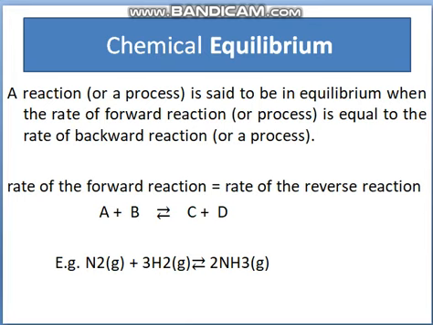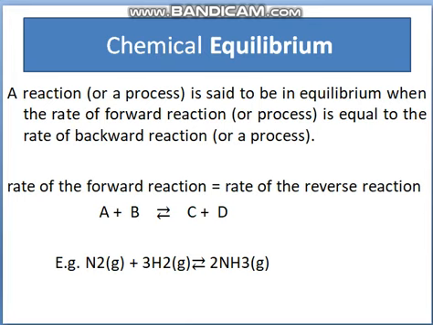For example, when A reacts with B, this is the rate of forward direction. When A plus B reacts with each other to form C plus D, this is the product and these are the reactants. So that is the forward reaction. When C plus D reacts with each other to form A plus B, this is a reverse direction. When the rate of forward direction becomes equal to the rate of reverse direction, that state is said to be a chemical equilibrium.